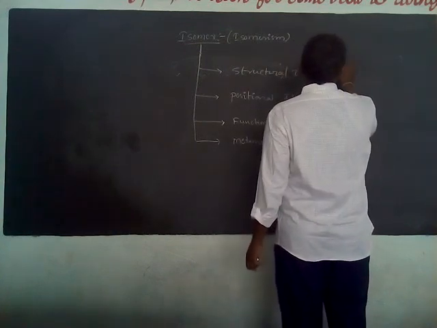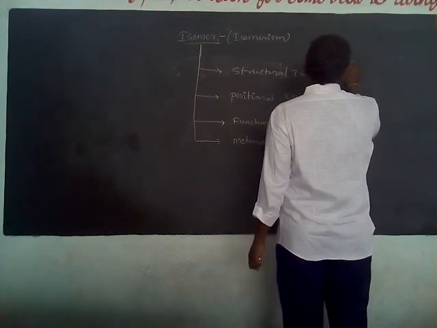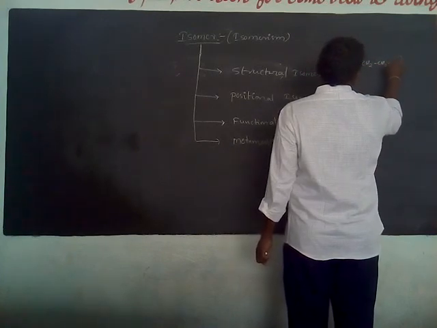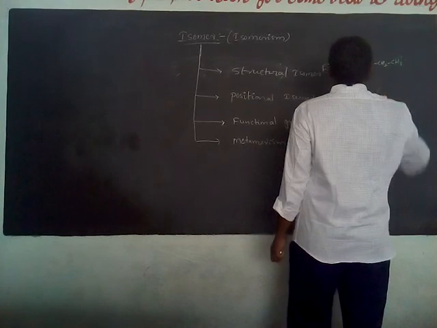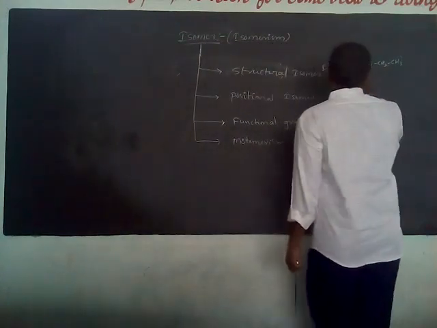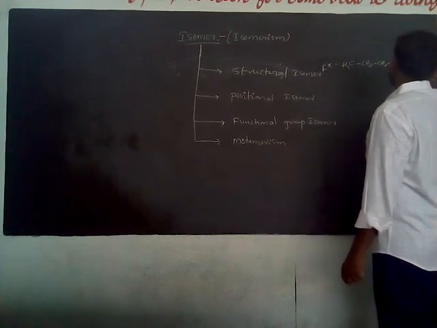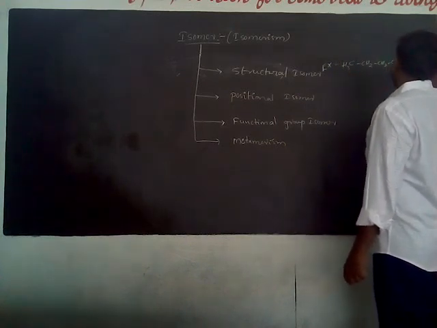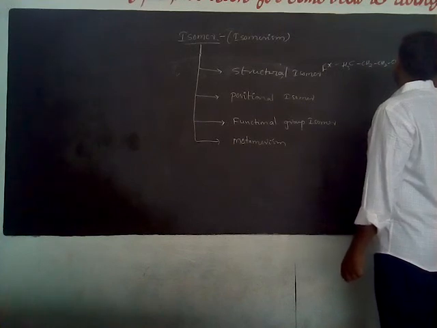The structural formula of n-butane is CH3, CH2, CH2, CH3. Carbons are 1, 2, 3, 4, so C4. Hydrogens are 6 plus 4, 10. C4H10.